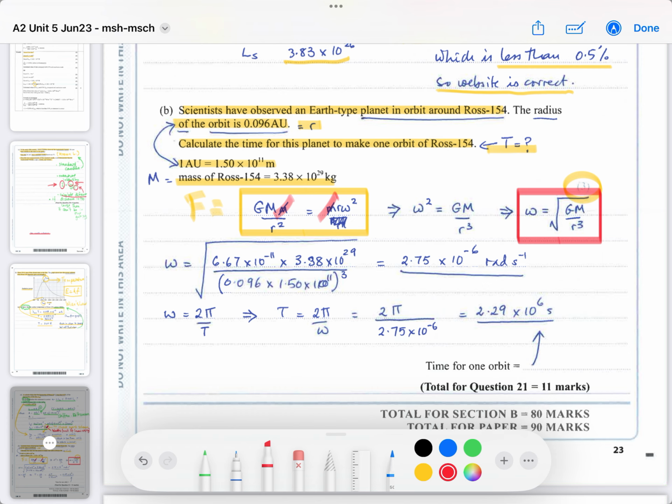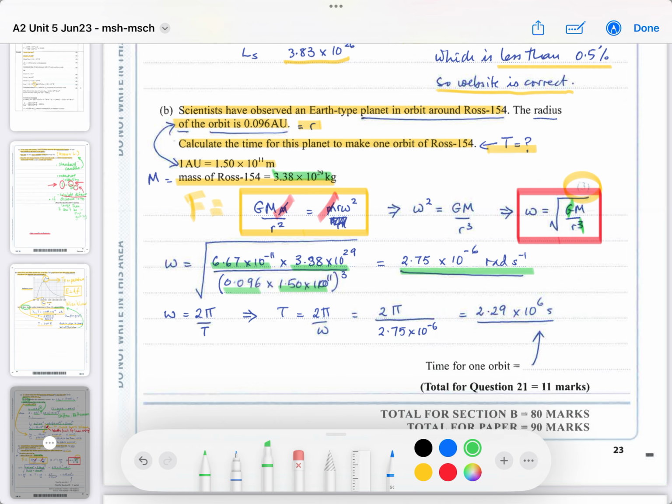Big G is given to you in the data sheet. This is the universal gravitational constant, G. The mass of the star is given to you in the data here. And you divide it by its radius squared, and they told us that it's orbiting at 0.096 of the Earth's distance to the star. And you've got to cube it, and you come up with the angular velocity of 2.75 times 10 to the minus 6 radians per second.